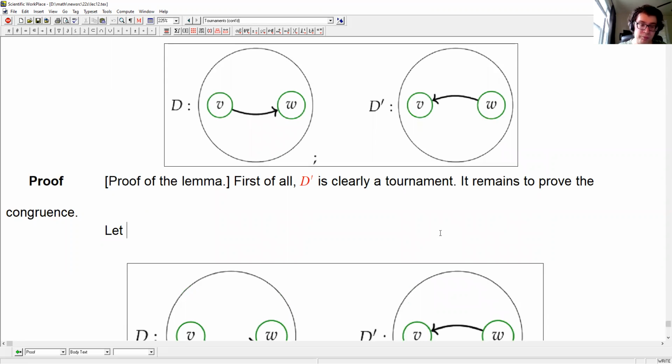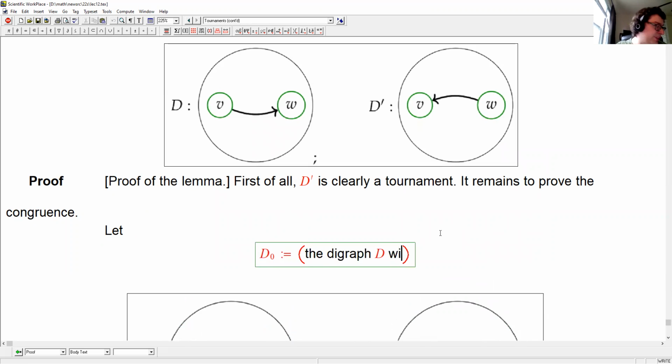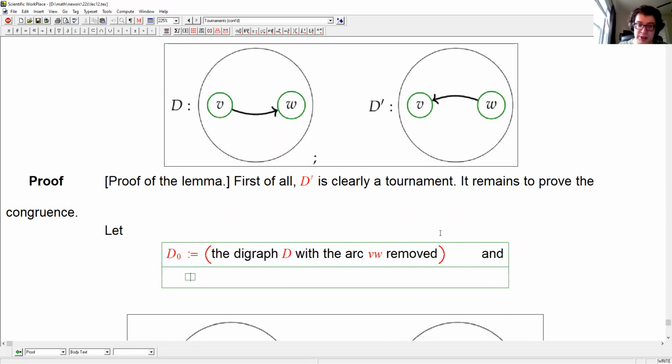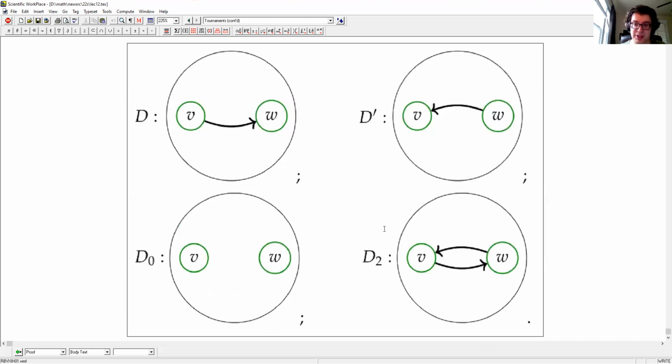So let me formally describe this. D0 is the digraph D with the arc VW removed, and D2 is the digraph D with the arc WV added. So notice that these are not tournaments, these are just digraphs. This does not satisfy the tournament axiom, and this doesn't satisfy it either.